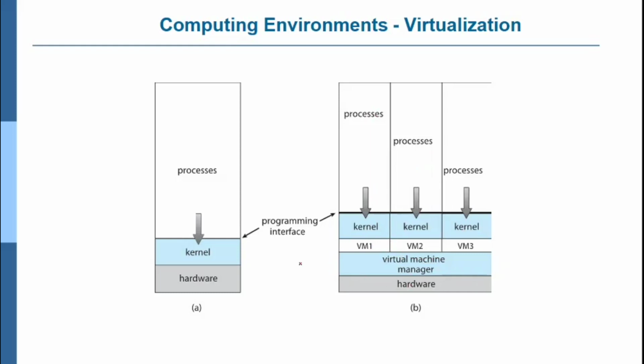The hardware is shared, only one, but it looks like a separate operating system with a separate kernel because of the virtual machine manager. So each user or client can be assigned a virtual machine separately, and it looks separate to them, but in the back end it is one system itself, partitioned with the help of the virtual machine manager.